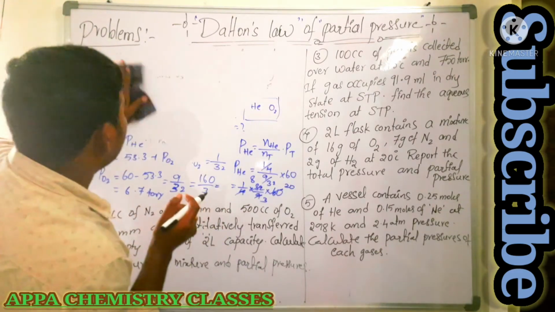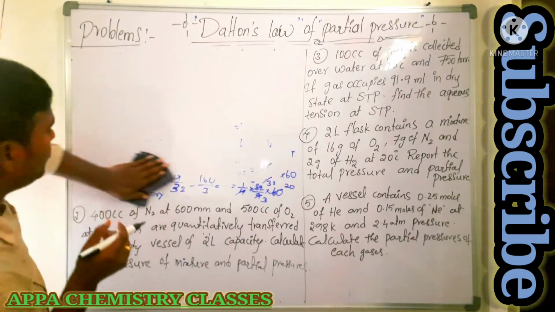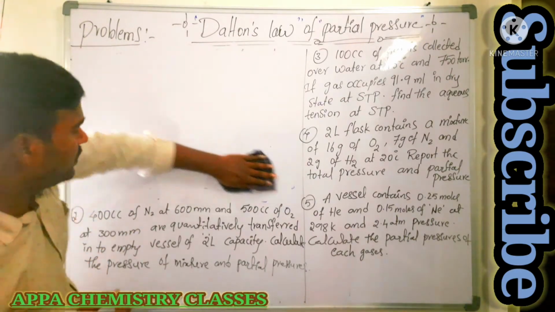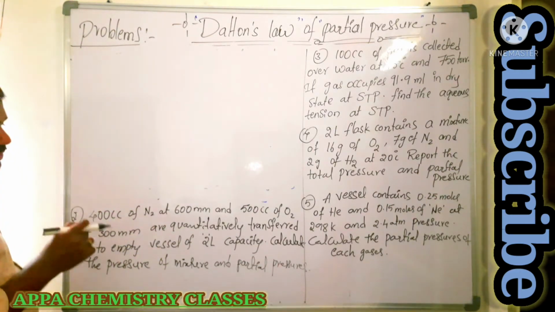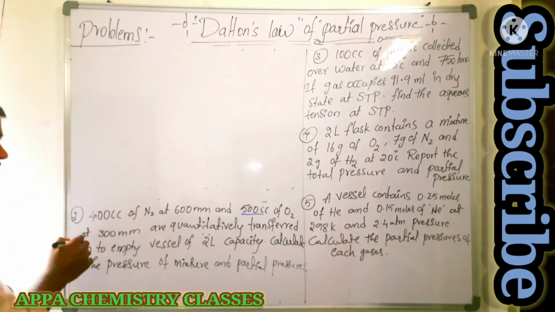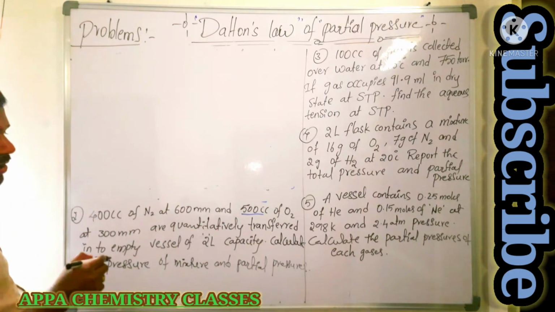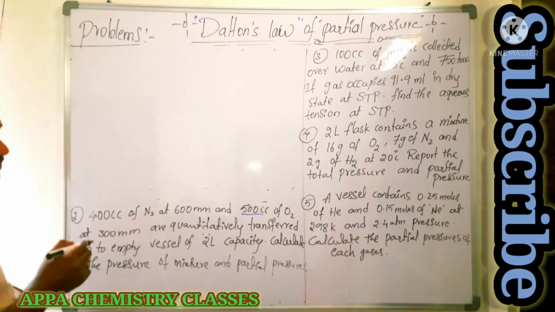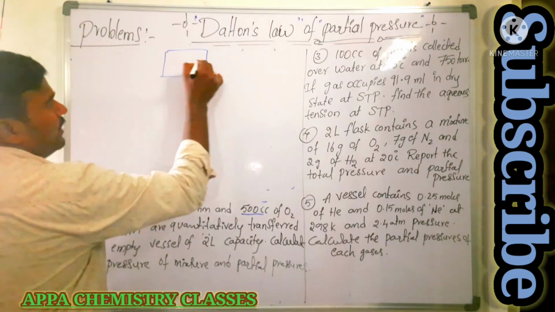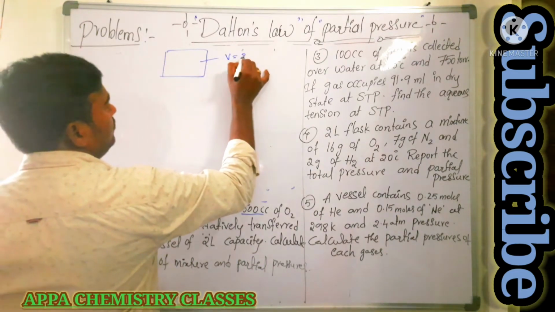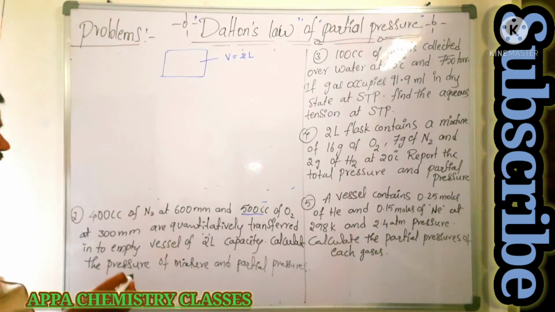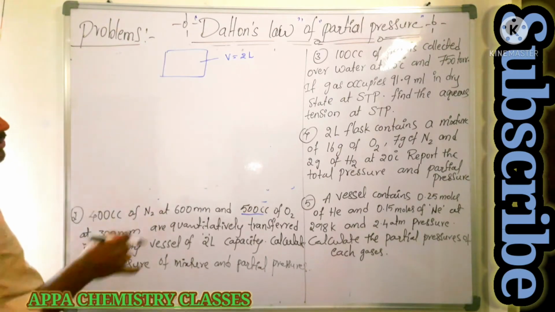Next one, that is the second question. Read the second question here. What has the second question given? 400 centimeter cube of nitrogen at 600 mm and 500 centimeter cube of oxygen gas collected at 300 mm are quantitatively transferred into an empty vessel of 2 liter capacity. This is one empty vessel whose volume is 2 liter. Calculate the pressure of the mixture and the partial pressures.